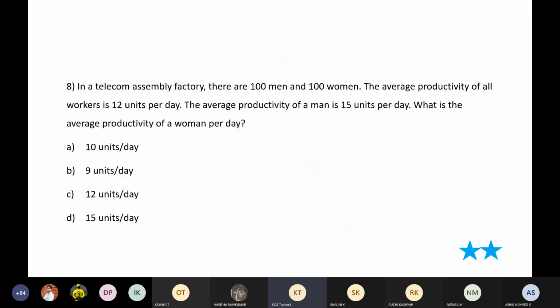Okay, guys. Here's the next question. Now, this is an interesting question. Let's see how many of you guys are able to get the logic here. I told you guys a shortcut to solve these type of questions.